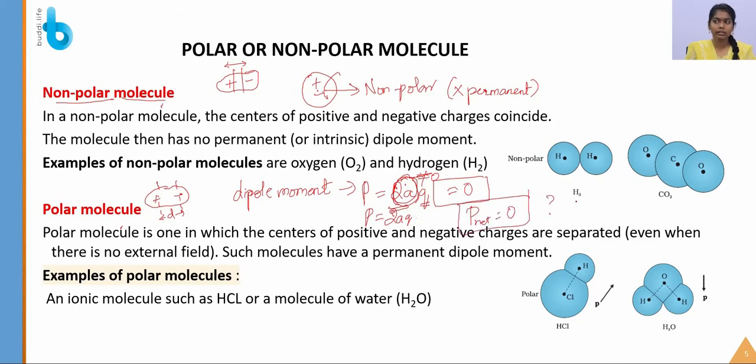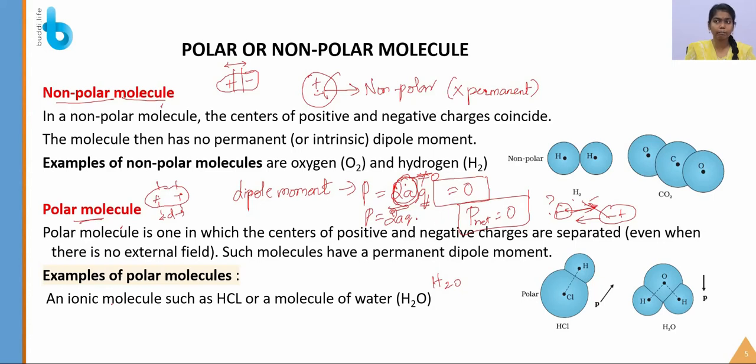Why? Because the molecules are moving randomly. If a molecule goes this side, the opposite molecule tends to move on that side, so these cancel each other, and in total the net dipole moment is 0. Let's see examples of polar molecules. An ionic molecule such as HCl and the water molecule are polar molecules. Though they have a permanent dipole moment, the net dipole moment is equal to 0.